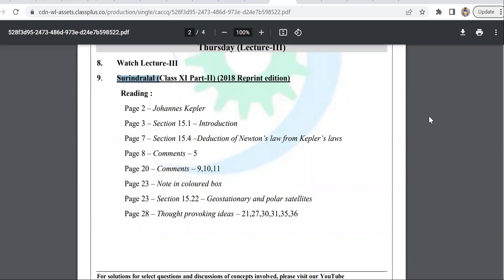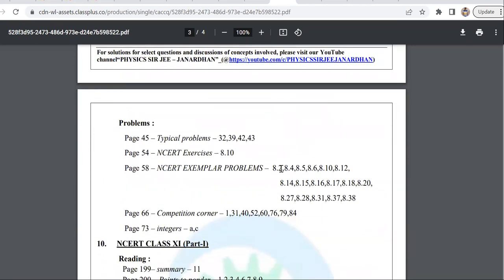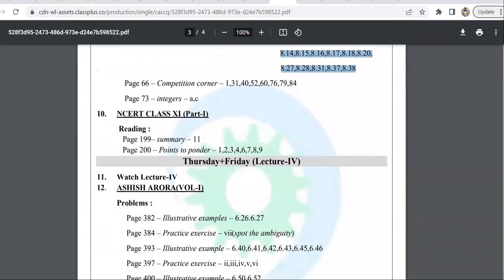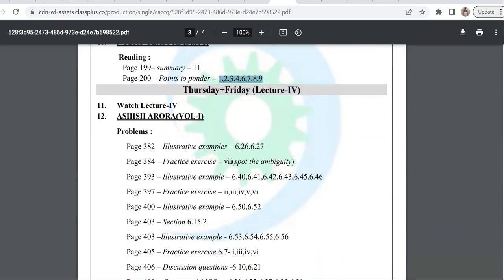NCERT doesn't explain everything in detail, right? So whichever parts lack explanations, we take help from this particular nice book. See, NCERT exemplar problems are also marked with what you're supposed to do. Day wise, day wise. This is called a weekly planner. Okay, weekly planner contains days, right? And lecture 4. NCERT also points to ponder, which points you are supposed to read, with page numbers.